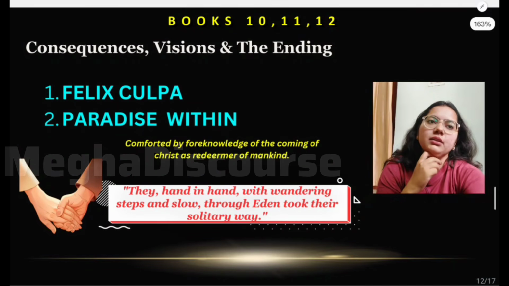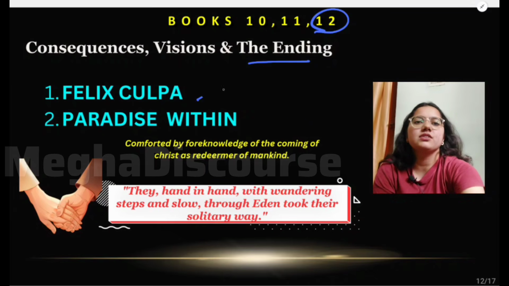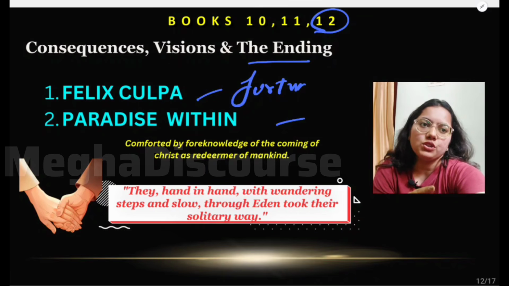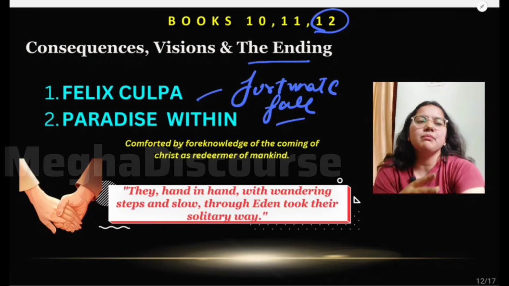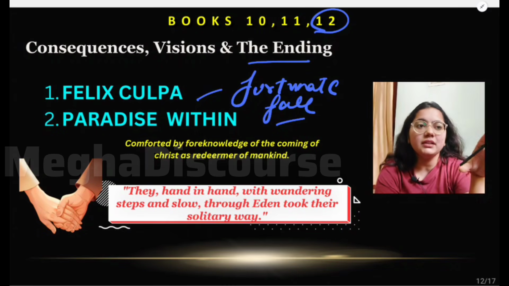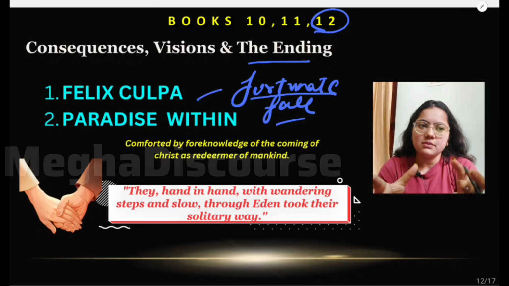And in the ending, in book 12, there is this theme of Felix Culpa and Paradise Within. Felix Culpa means fortunate fall. That even if something bad happens, even if this disobedient thing happened, there is some fortune in this thing. Means a blessing in disguise, basically.